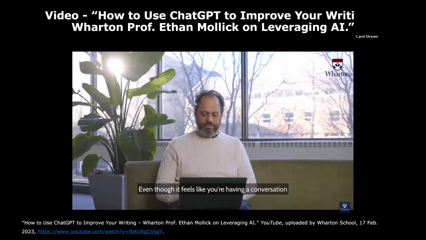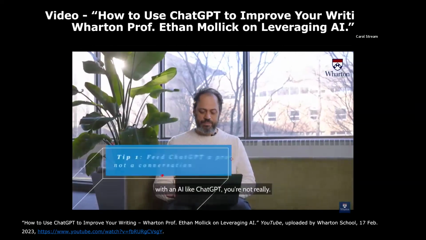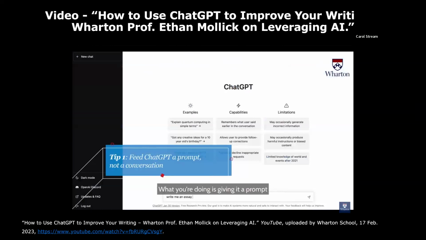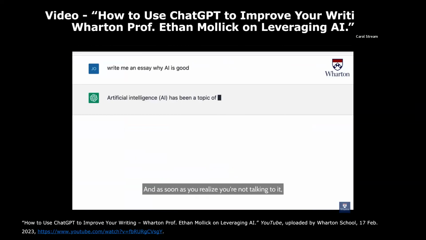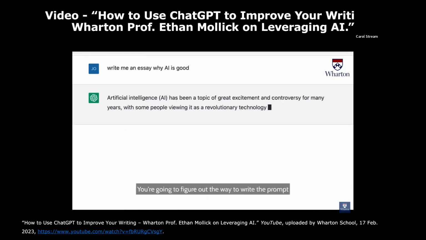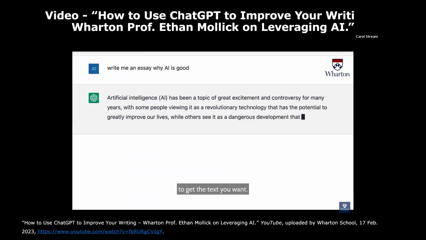Even though it feels like you're having a conversation with an AI like ChatGPT, you're not really. What you're doing is giving it a prompt to have it produce text. And as soon as you realize you're not talking to it, new possibilities for writing open up. You're going to figure out the way to write the prompt to get the text you want.